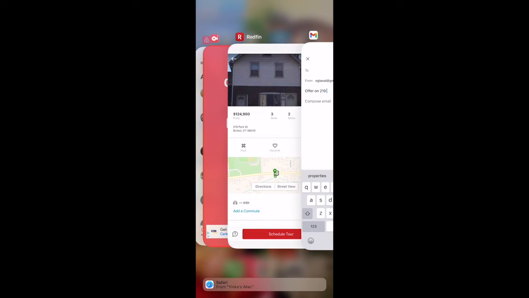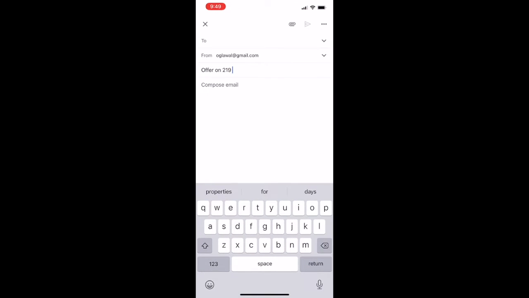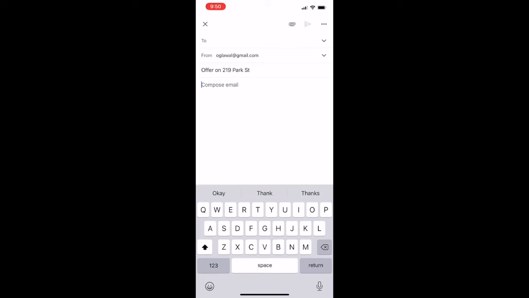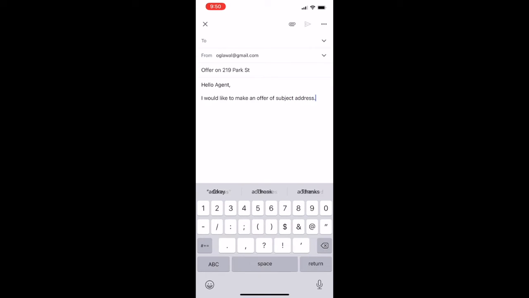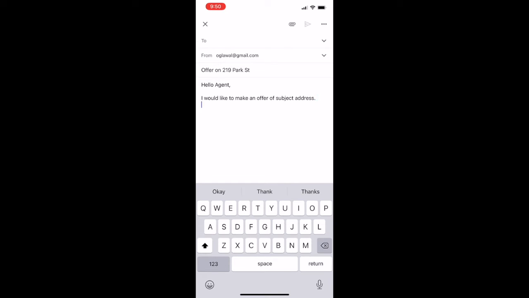So this is just an example of what I would do if I found a couple of properties that I think I want to make an offer on. Of course, I take time to go see the property, or I have someone accomplish that task for me. Let them know you want to make an offer on the subject property. Let them know whatever questions you have, and also how you can take a look at the property, when you can schedule to see the property.